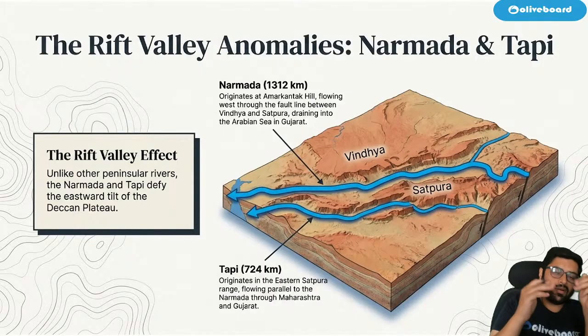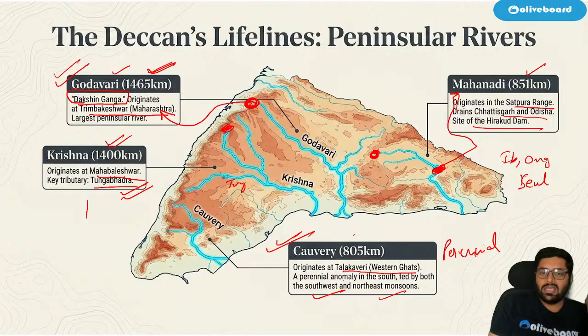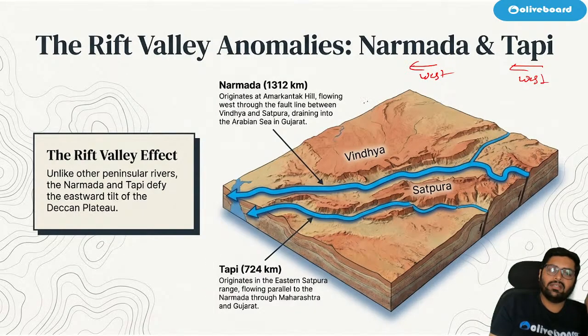Correct? Now, one more anomaly. Narmada and Tapi both are west flowing rivers. All these other rivers, they are east flowing and they make deltas: Mahanadi Delta, Godavari Delta, Krishna Delta, Kaveri Delta. But Narmada and Tapi, they flow west. Correct? Narmada's length is almost 1,300 kilometers.